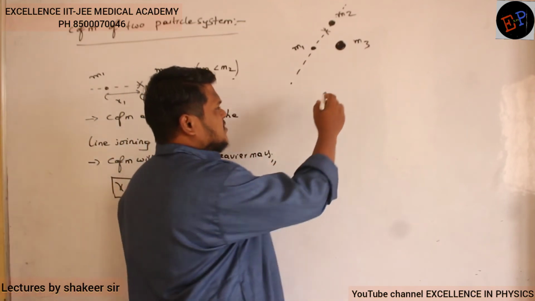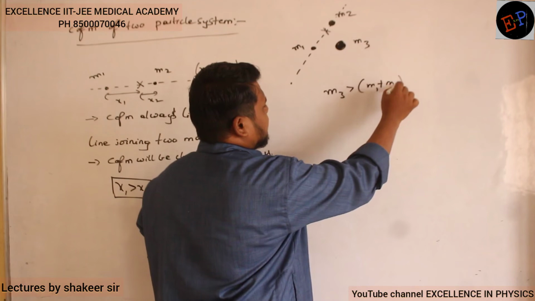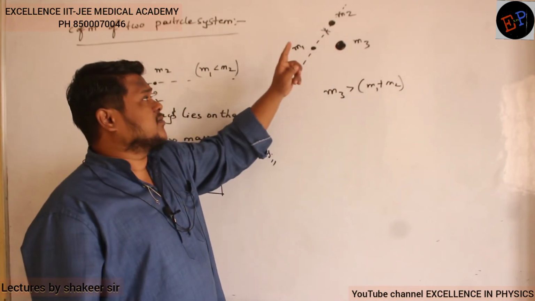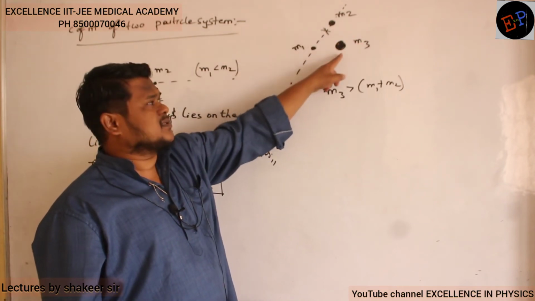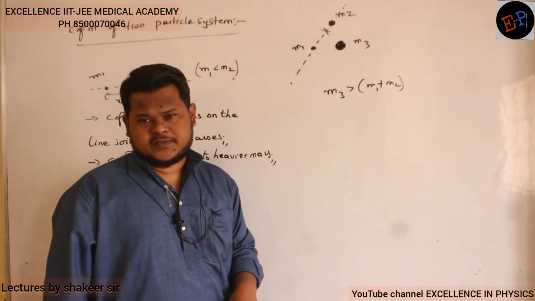And now let us consider M3 is greater than both M1 as well as M2. Are you able to understand? This mass M3 is a heavier mass when compared to both M1 and M2. So this is 1 kg, this is 2 kg, 3 kg, but this is a 5 kg body, consider. Now can you say where will be the position of center of mass?